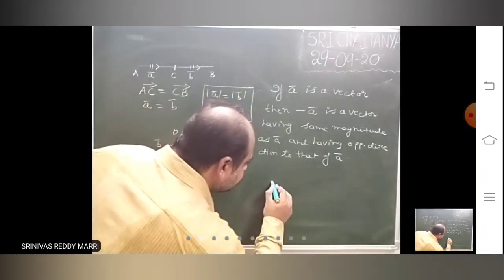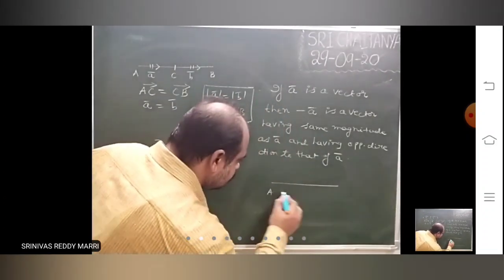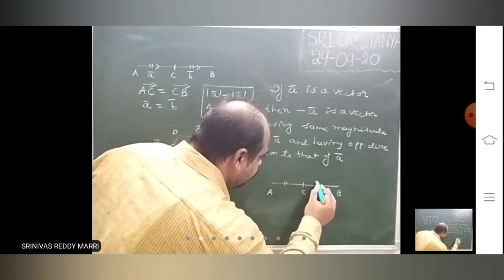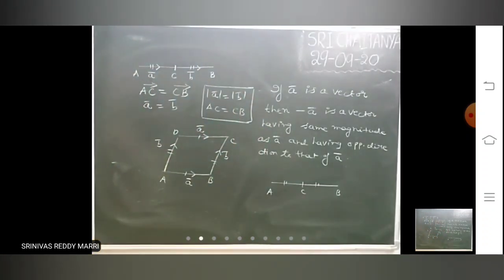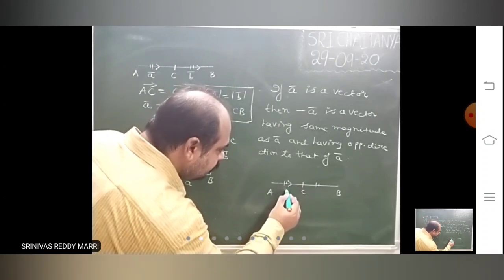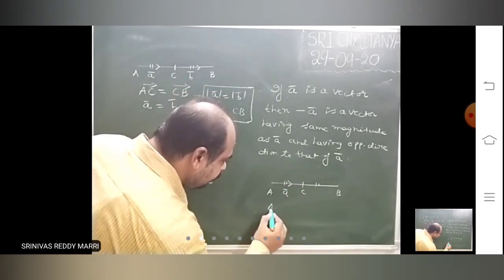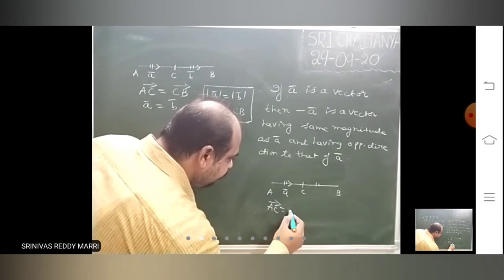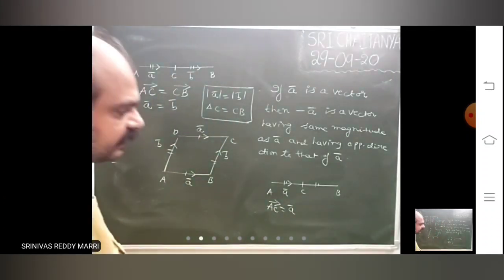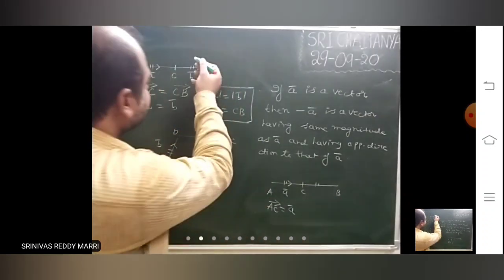Suppose you take this AB, and let us say C is the midpoint. Now let us say this is A bar. That means AC bar equals A bar. Then suppose CB bar, what have we written?